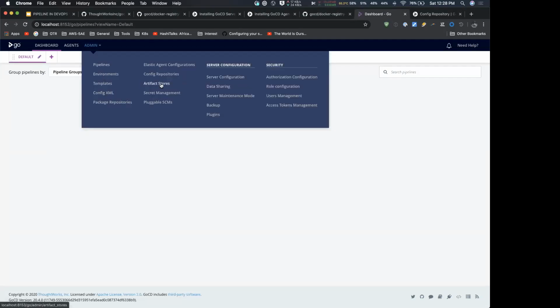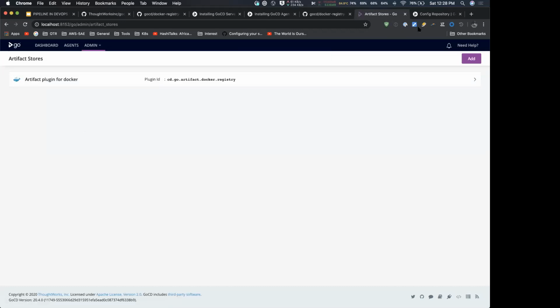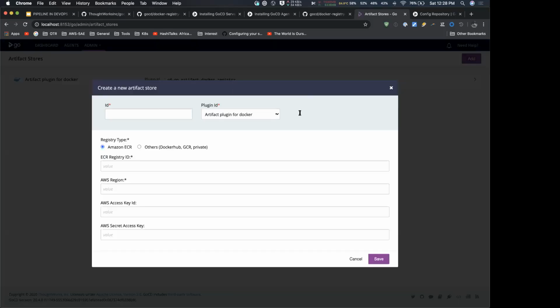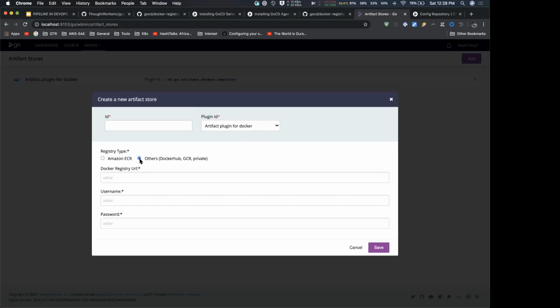Next you have to go to the artifact store. This is where the plugin is used. Here you have to configure your artifact storage. We are using Docker Hub, so we choose the registry type as others. We have to pass the Docker registry URL, which is basically hub.docker.com, and the username and password of your Docker Hub account.